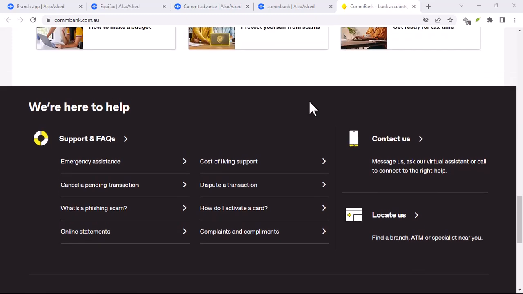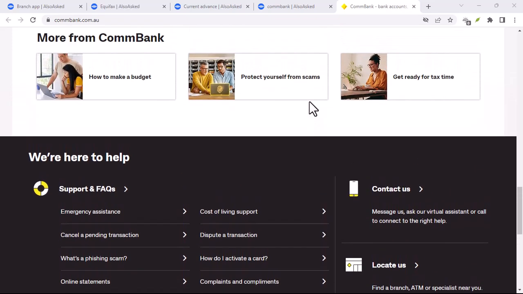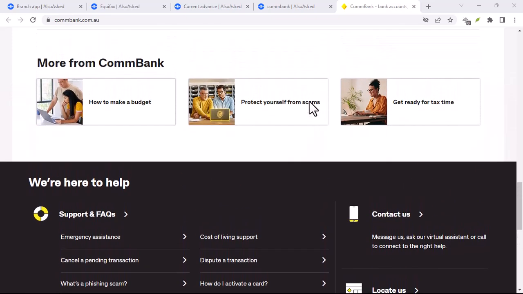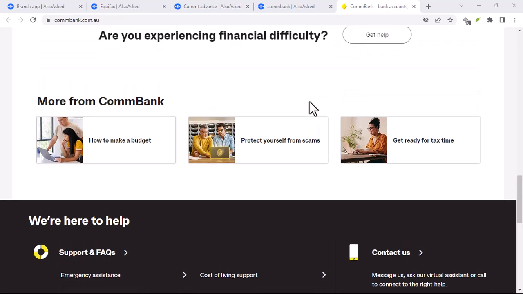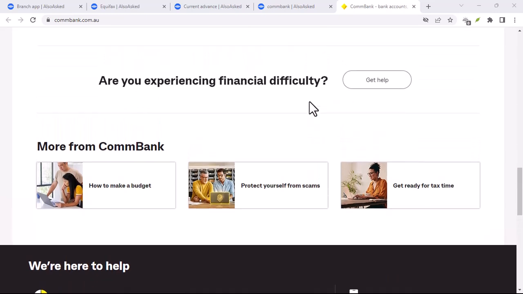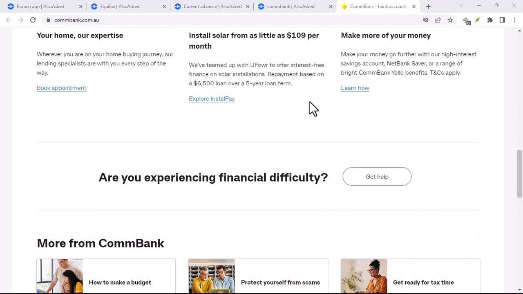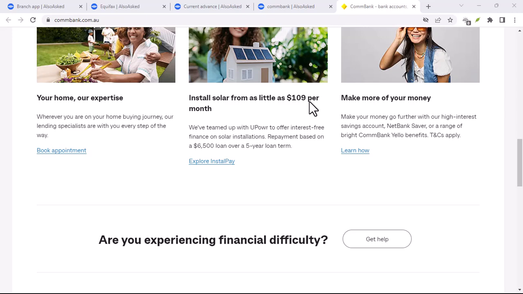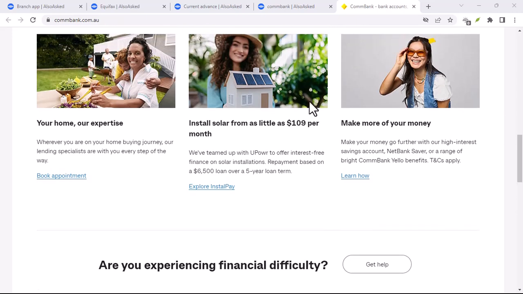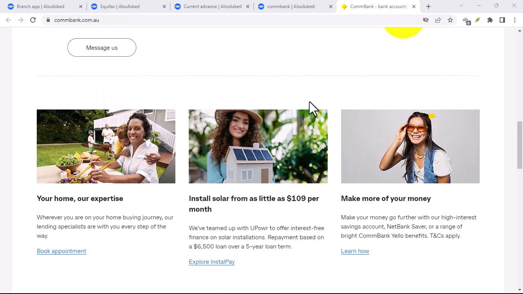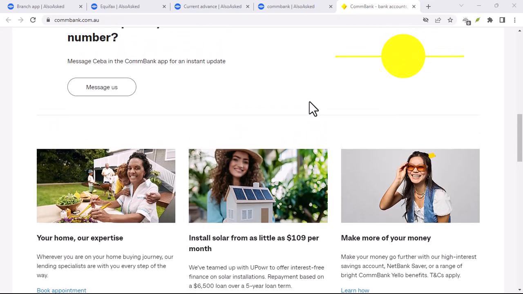Follow the on-screen instructions. The app will guide you through the process of customizing your preferences and obtaining the proof of balance. Step 3. Visiting a branch. While online and app methods are generally preferred for convenience, you can also visit a CommBank branch if needed. Locate a nearby branch. Use CommBank's branch locator to find a convenient location.